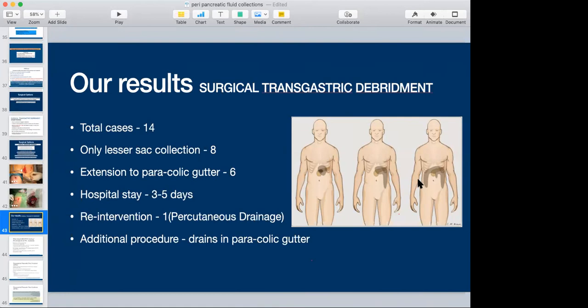and removing the necrosis. We have done till date 14 cases of surgical transgastric debridement. In 8 cases, it was only the lesser sac. In 6, it was paracolic extension. Average stay after the procedure was 3 to 5 days. In 1 case, we required a percutaneous intervention. This was particularly a case where there was extension into the paracolic gutter. And initially, we were apprehensive to go into the paracolic gutter to drain it. But now we have added an additional procedure to it. We are trying to place drains in the paracolic gutter. In 1 or 2 cases, we have put them even before the surgery, so that it helps us in guiding during the surgery.